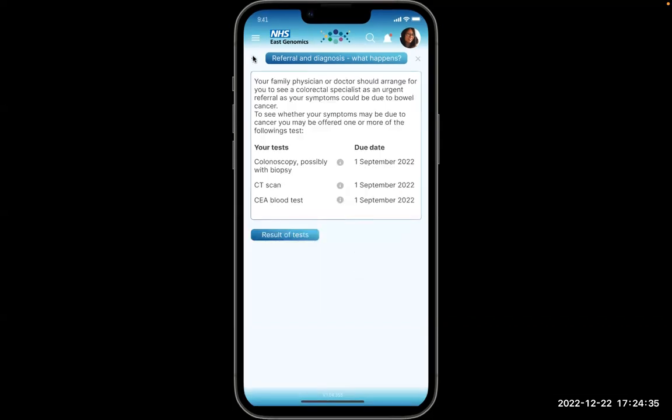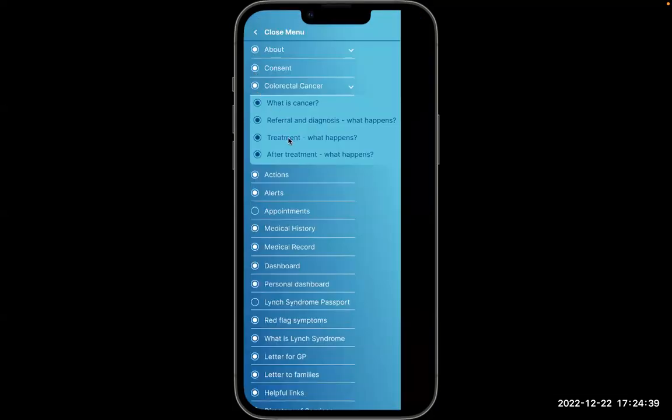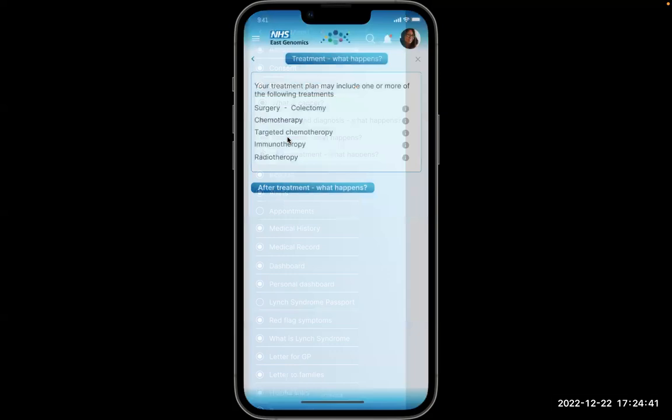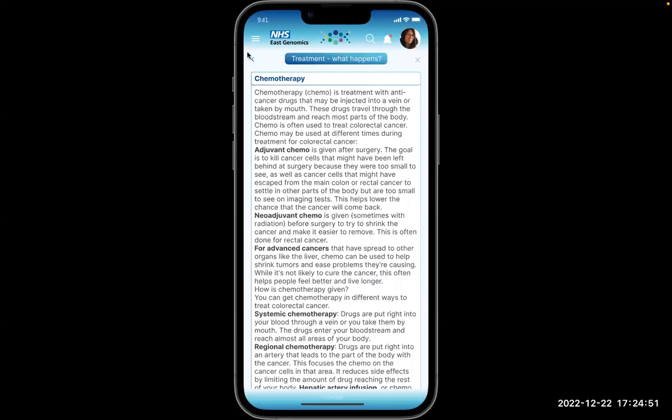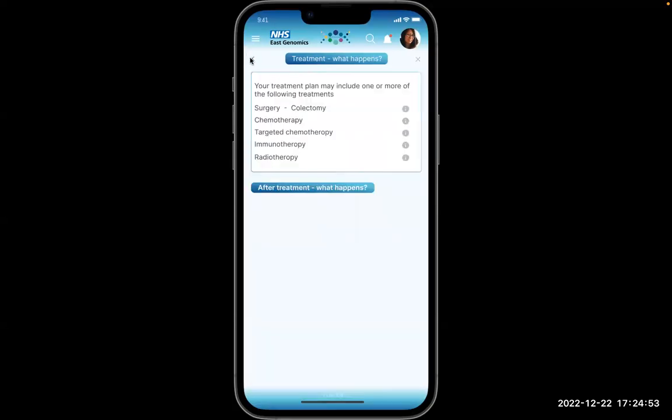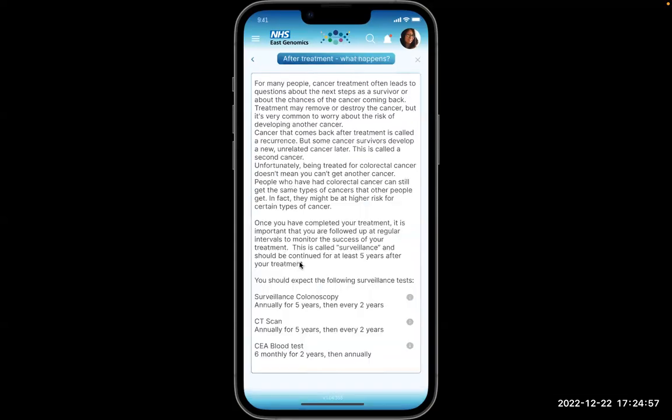If cancer is diagnosed, then the patient treatment and what happens takes the patient through the different treatments available for colorectal cancer. And again, the patient can select to see a short description of each, for example, chemotherapy. Once the patient's treatment is completed, the patient can see in after treatment what their follow-up should include, again with the explanation of the medical terms.